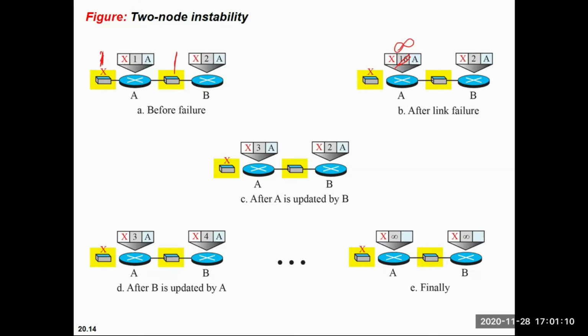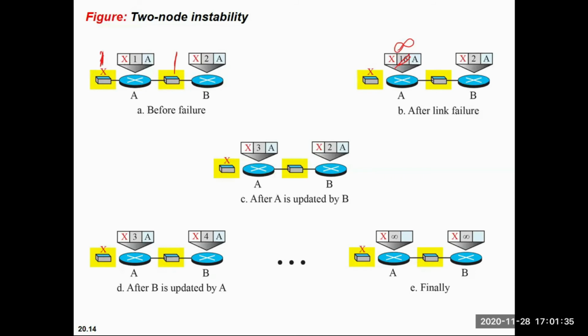If you are not defining infinity, infinity is a very large number, and this will repeat and keep on repeating, and you will never get stability. So for removing this instability, we are defining infinity as a limit of 16.